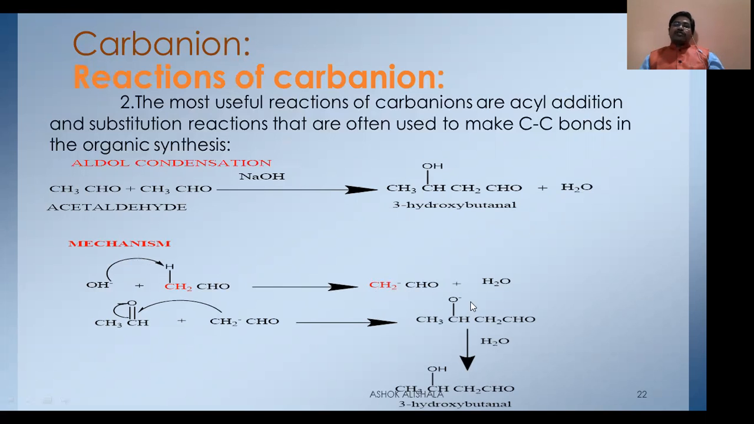Here there is a negative charge. And this negatively charged carbanion adds to the carbonyl carbon of the other molecule. At the same time, the pi bonded electrons are shifted to this oxygen, so that you get a negative charge, and you will get an intermediate which undergoes abstraction of the proton, and you will get beta hydroxybutanaldehyde or 3-hydroxybutanal.